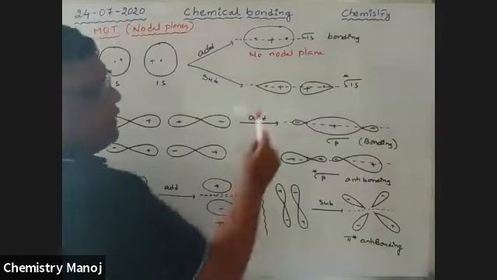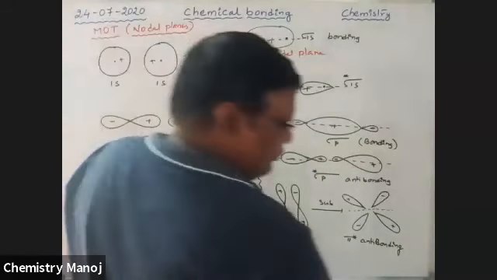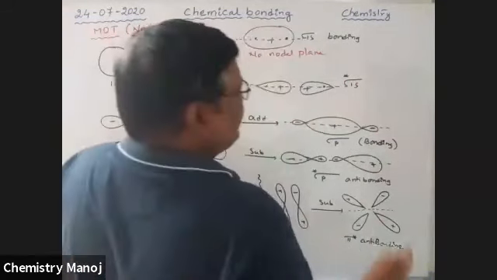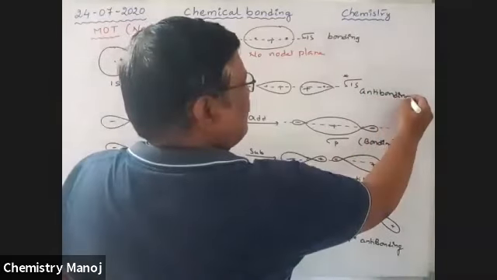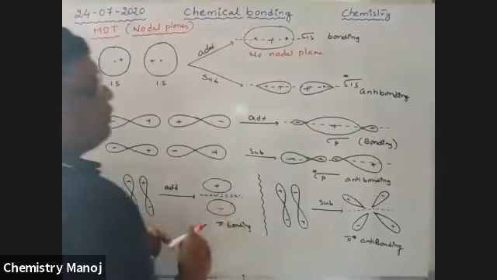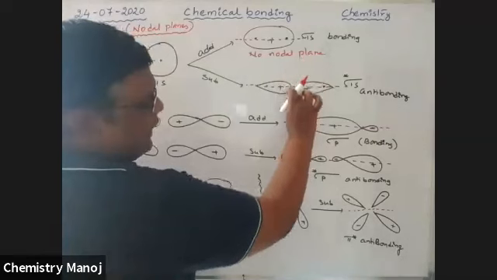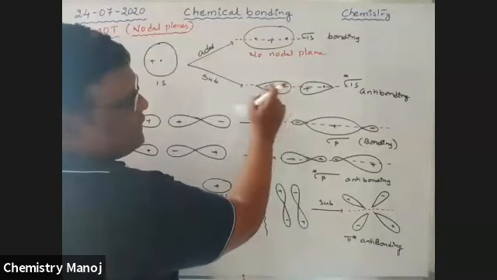Now see here, in this case of sigma star 1s, it is anti-bonding. So here this is the area. Between these two, there is no electron, while inside this there is electron density.